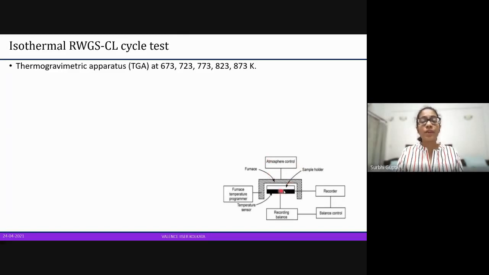What happens during heating is that at such high temperatures, when we heat substances under certain atmospheres, the atmosphere also affects what happens to the substance. There may be loss or gain of mass, and this change in mass is recorded and is what helps us understand what is happening in the whole process.